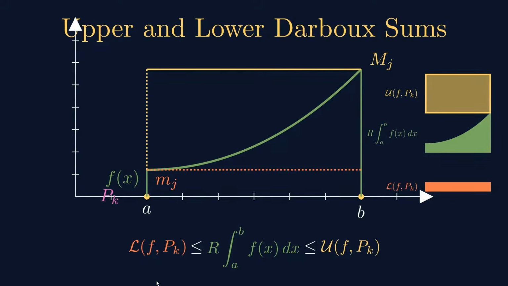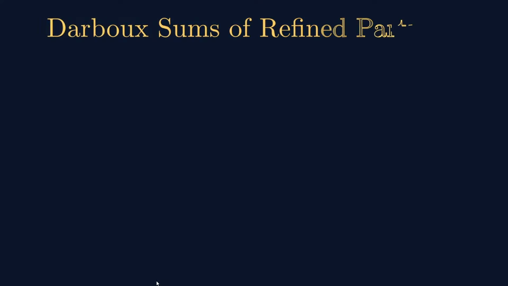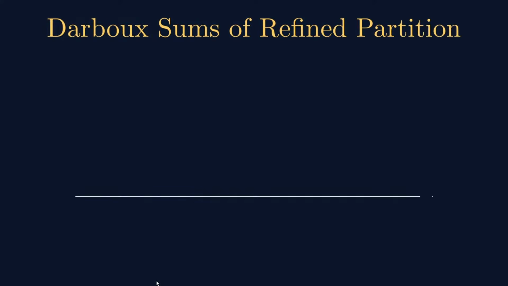So this is the visualization for a particular partition. The upper double sum is always greater than the Riemann integral, and then it is greater than the Lebesgue integral. Okay, so now the double sums of a refined partition. Let us see. After refining the partition, the upper double sum gets reduced and the lower double sum gets increased.